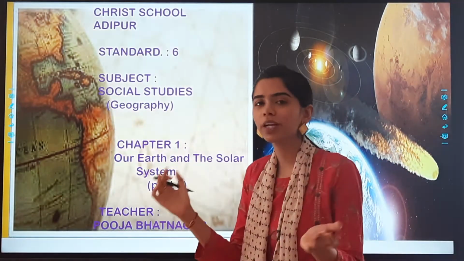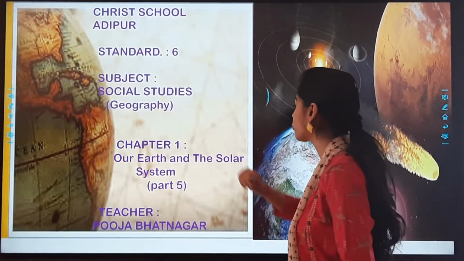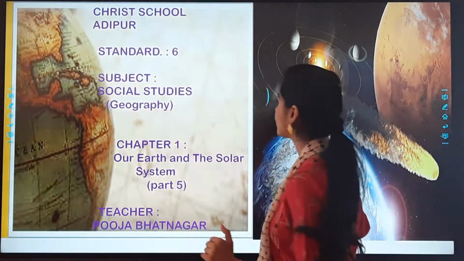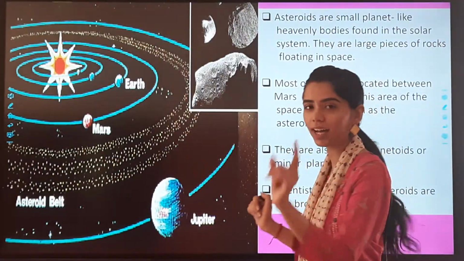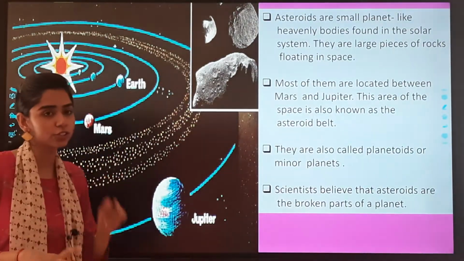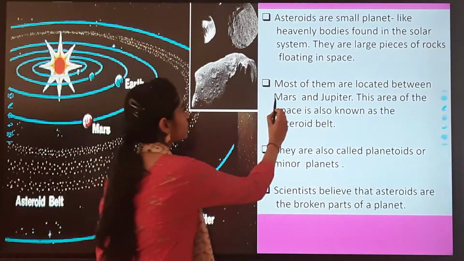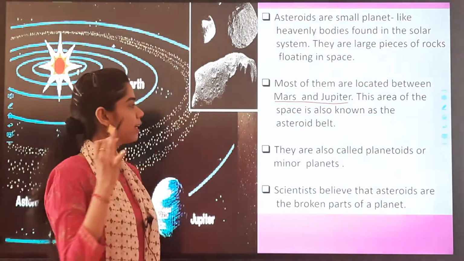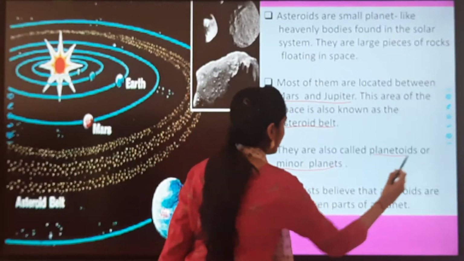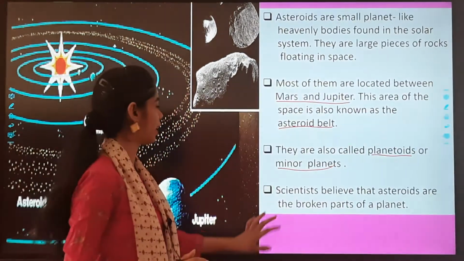And here we come to the last part of chapter number 1 of geography, our Earth and the solar system. Before that, let us quickly revise what we learned in the last class. You remember, in the last class we studied about the asteroids. They are like small planets located between Mars and Jupiter. They are also known as asteroid belts, minor planets or planetoids. Scientists believe that asteroids are the broken parts of a planet.